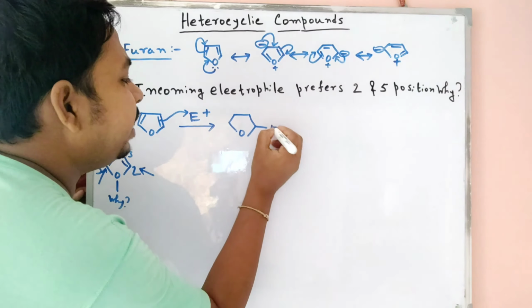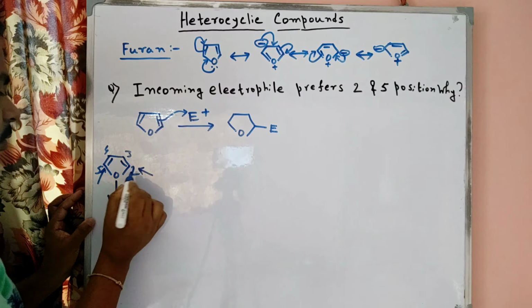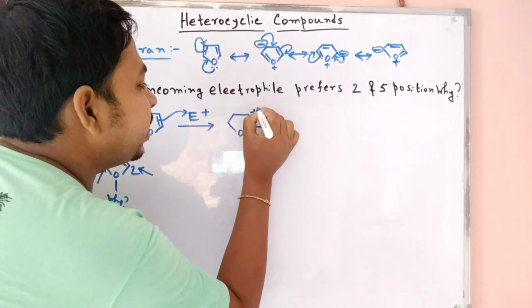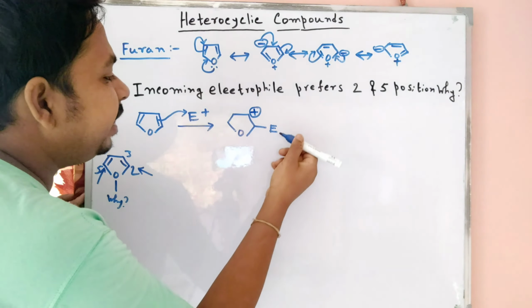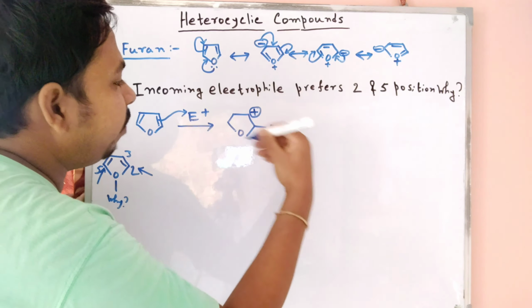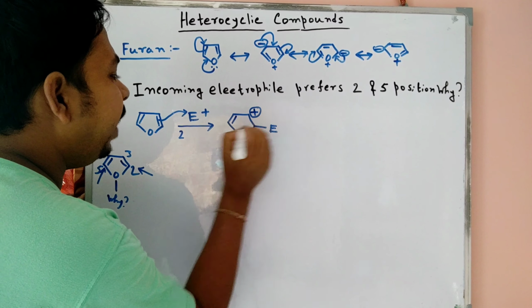What is the change in the structure? If the electrophilic attack takes place on the 2 position, we know the 2 position is here. So the plus charge is formed here. Where the electrophile attacks, the plus charge is formed on the opposite side. So this attack is called 2 attack.